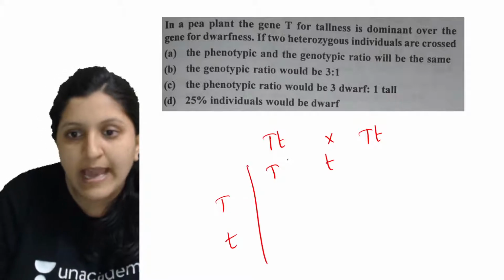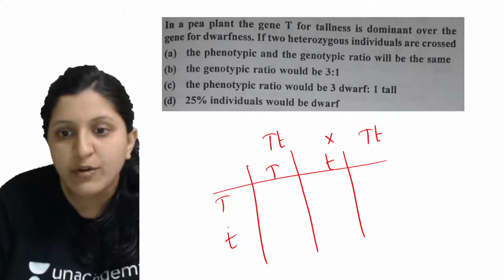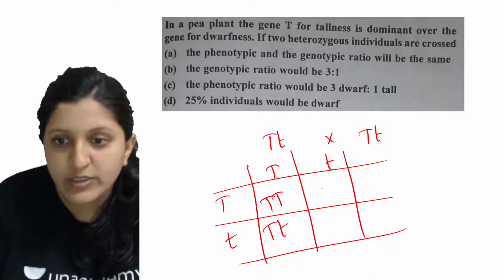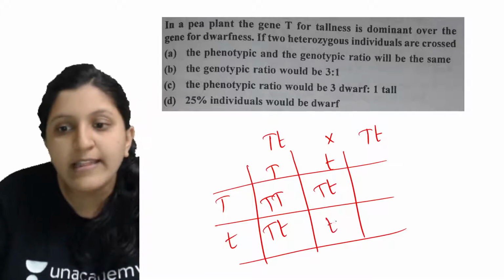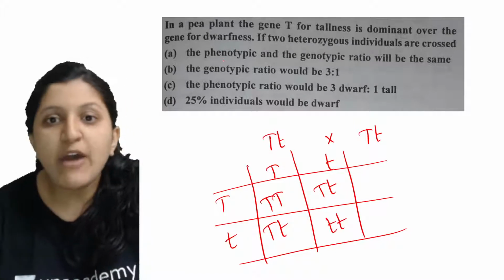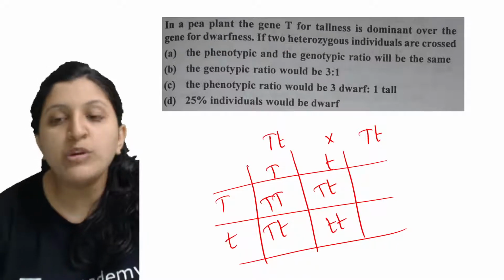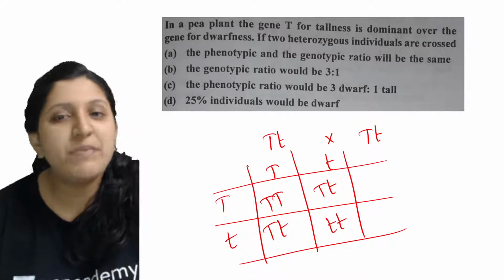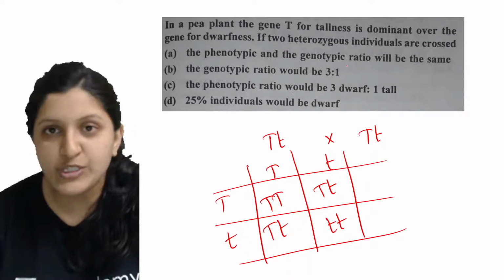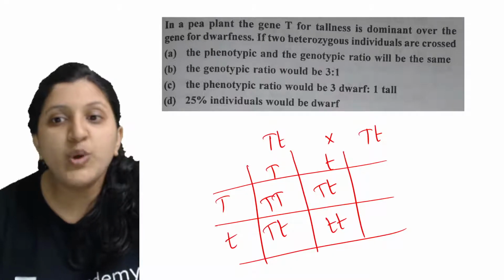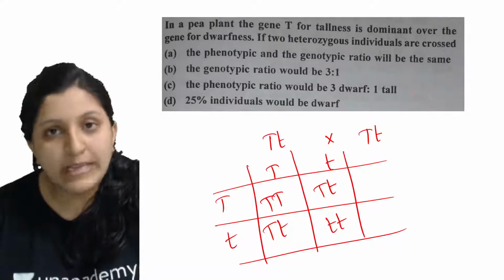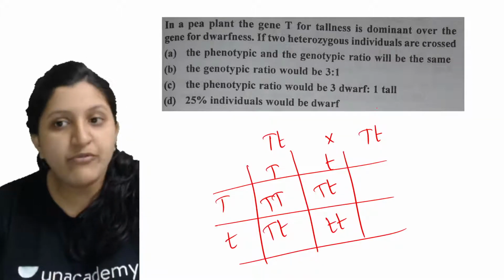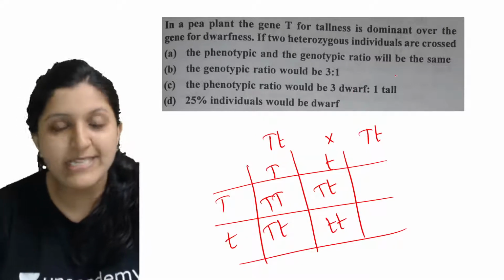So we can see the progeny that are going to be produced. There is TT here, then Tt here, then another Tt, and then homozygous tt. Now, what options have they given? A phenotypic and genotypic ratio will be the same, which is not true. The genotypic ratio is never 3:1, it is 1:2:1. The phenotypic ratio is 3 tall to 1 dwarf. Here they have given 3 dwarf, so this is also wrong.